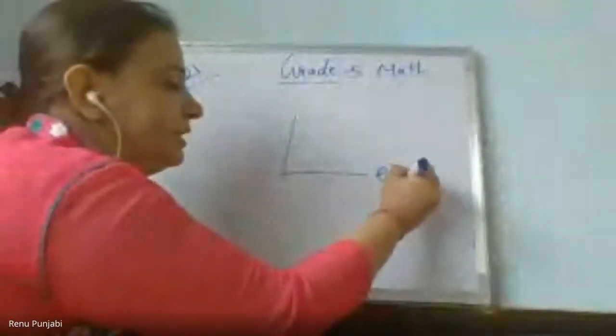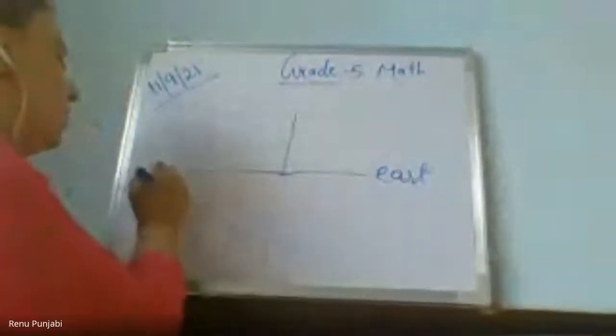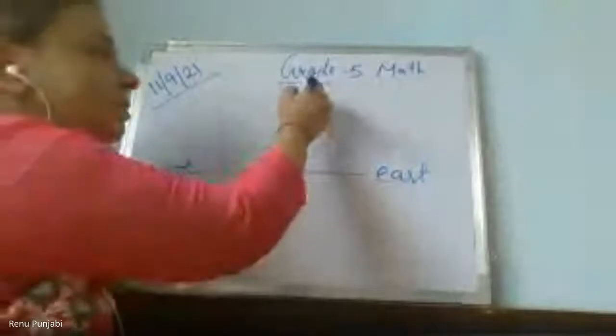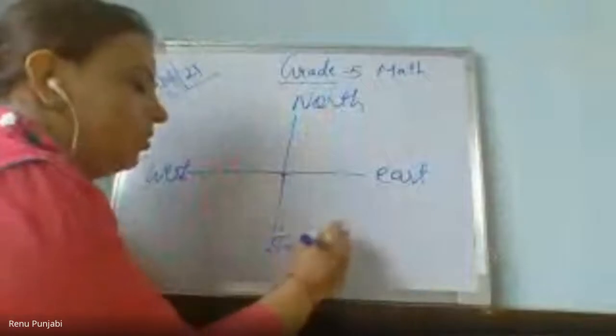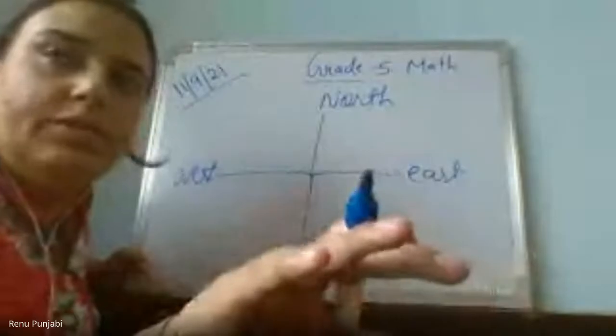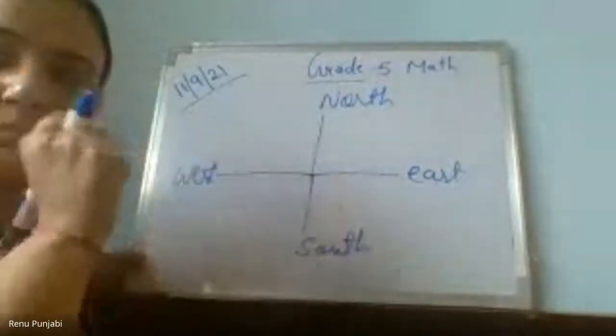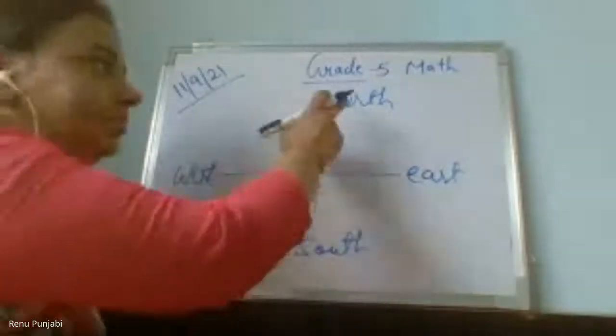Directions also we have discussed in the last class. Right will be the east, left will be the west, front will be the north. Yes, ma'am, your screen is blurred. Within one or two seconds it will be okay. Wait one or two minutes. Yes, ma'am, it is visible. East to the right, west to the left, north, south.